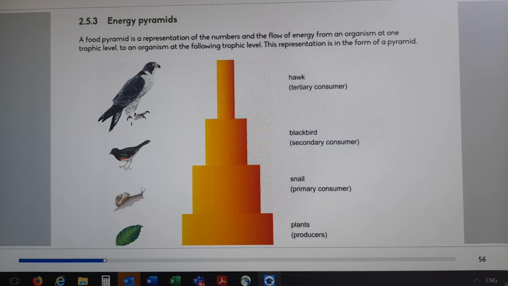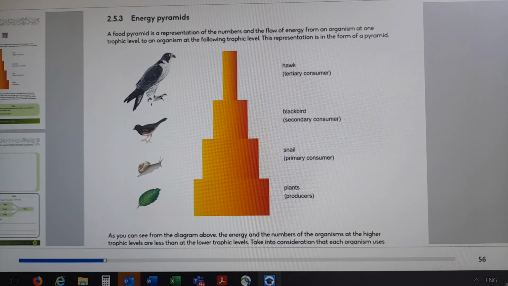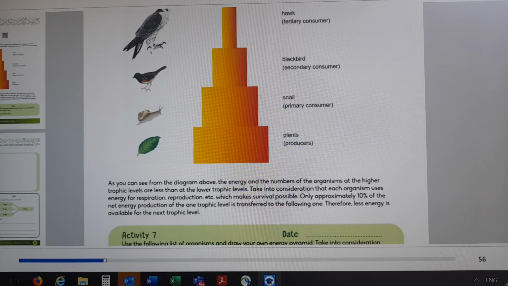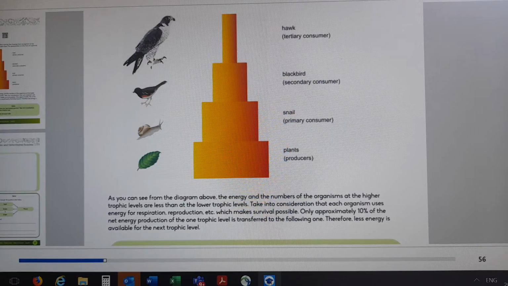So this is the bottom of our pyramid. It's the plant. The snail will eat the plant, the blackbird will eat the snail, and the hawk will eat the blackbird. The plant is the producer, the snail is a primary consumer, the blackbird is a secondary consumer, and the hawk is the tertiary consumer. Let's read the notes there at the bottom. I still want us to be able to see the full pyramid as we read the notes.